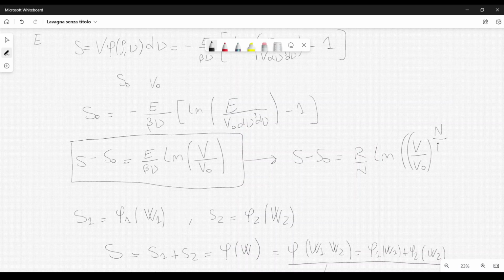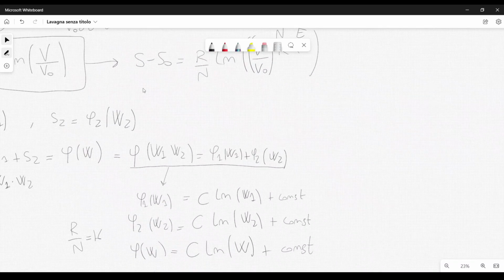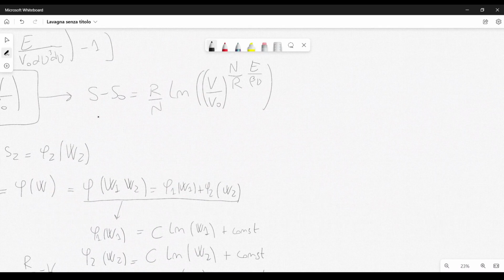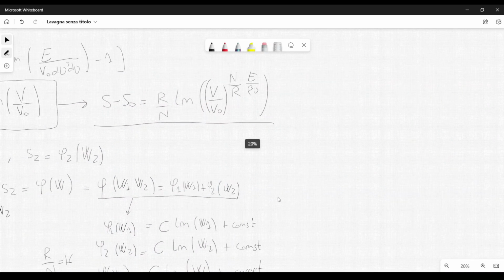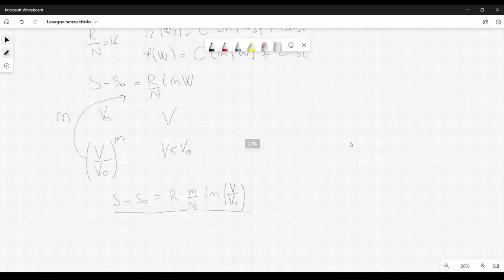to the power N over R, E over beta nu. So Einstein was just using the properties of logarithms here. There is nothing really major. But then, if we compare this expression with this one here, we can also rewrite it as R over N natural log of V over V0 to the power N, like this.